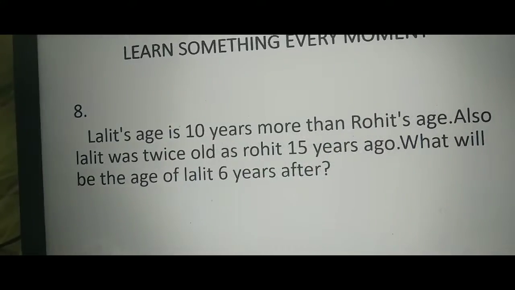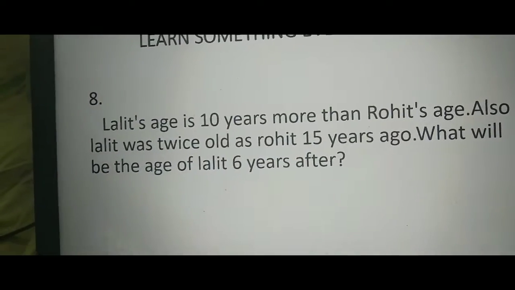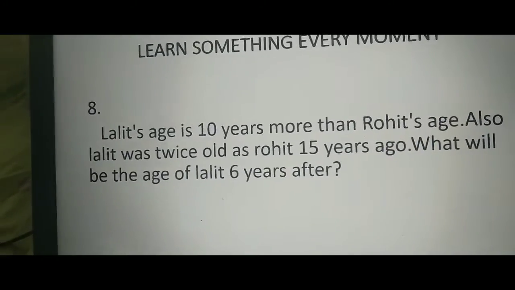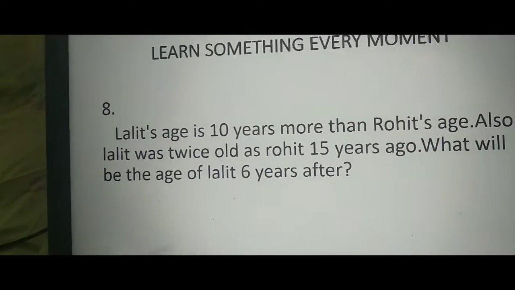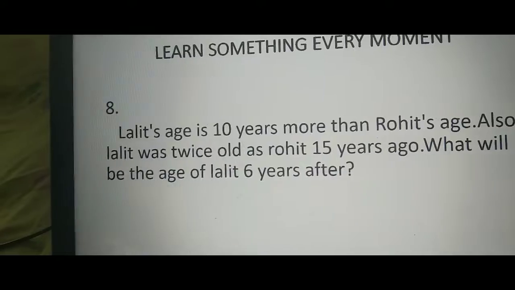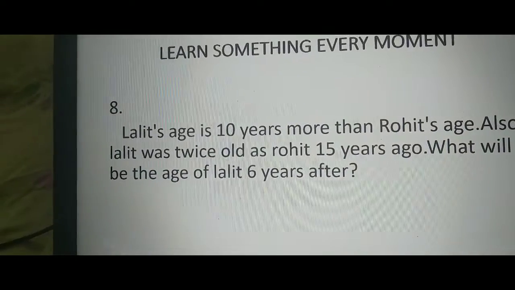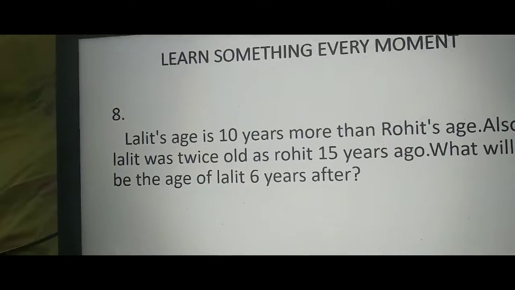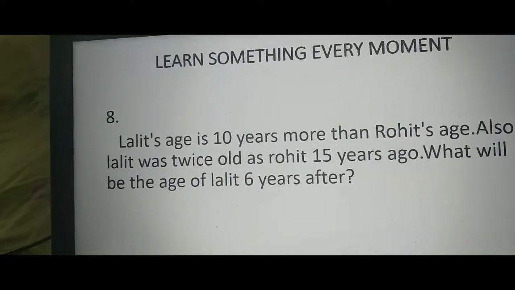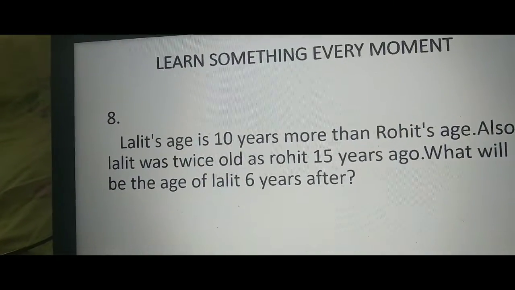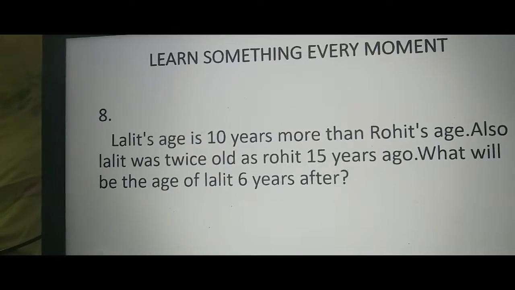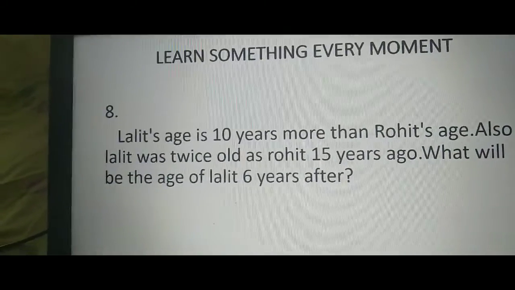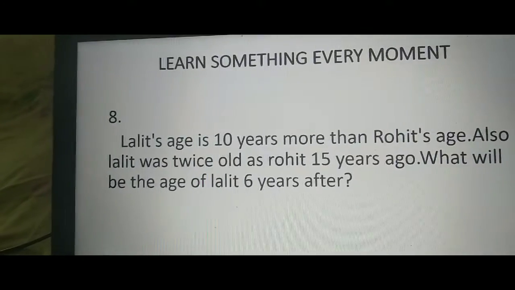Let Lalit's age be X and Rohit's age be Y, and X is equal to Y plus 10 by the first sentence. Also Lalit was twice as old as Rohit 15 years ago. See, X minus 15 is equal to 2 into Y minus 15. By these two equations, we can calculate X and Y.